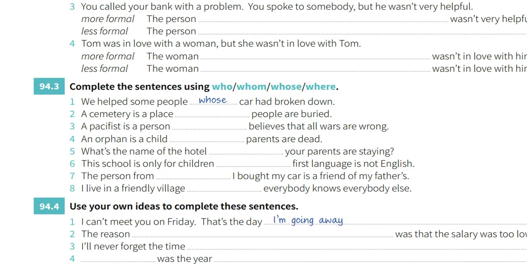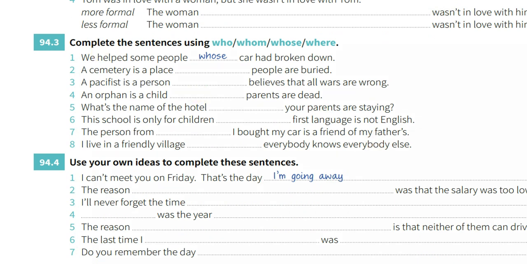The second one, you have to complete the sentences using who, whom, whose, where. Exercise number 3 is very, very important for you to practice and to put the answers here. The first question: we helped some people whose car had broken down, same as in the example.